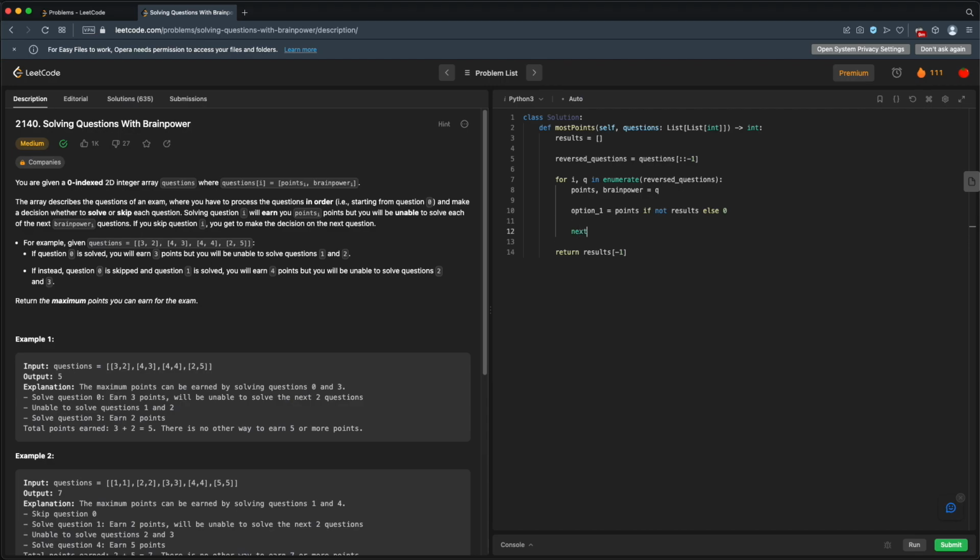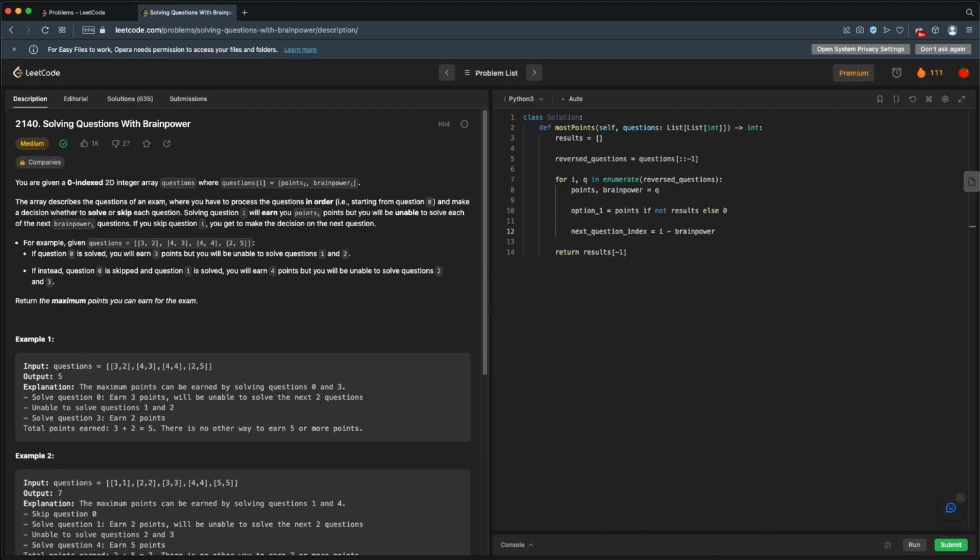So our next question index. Well, let's see. If we do this question, we cannot do any questions past our brainpower. So we have to look at our index, which is our current index, i, minus this brainpower.